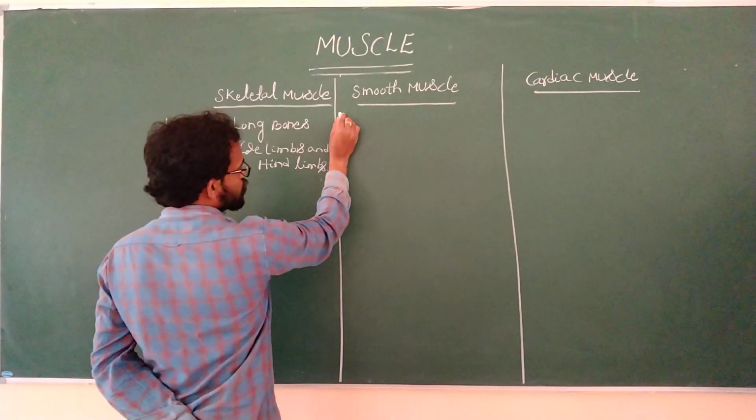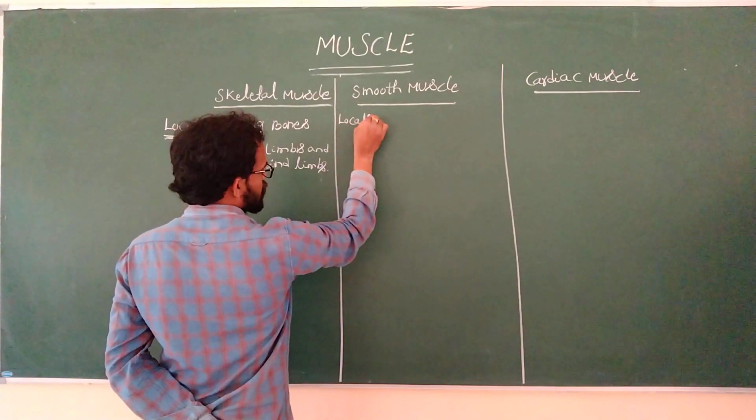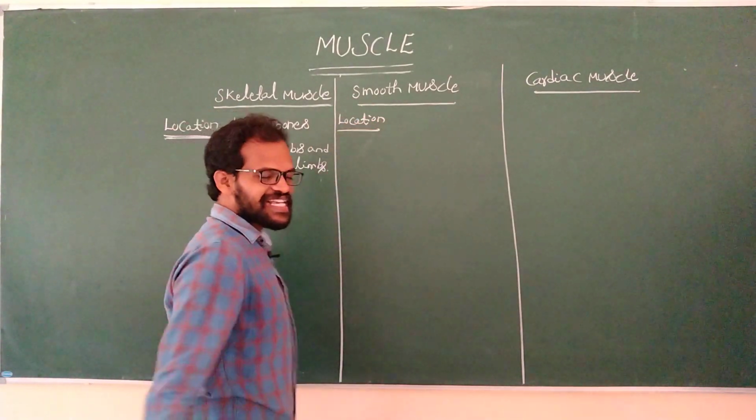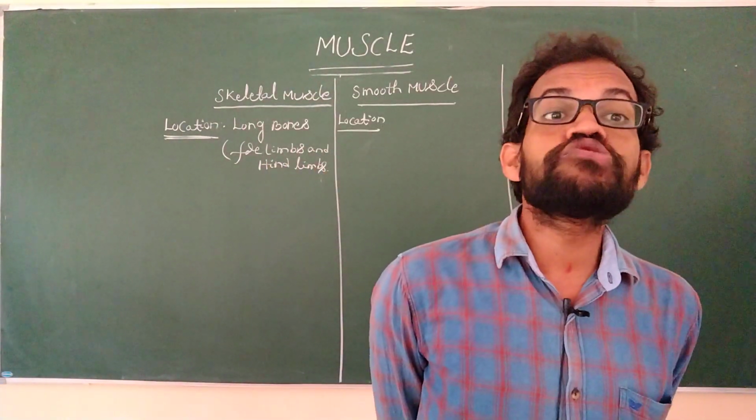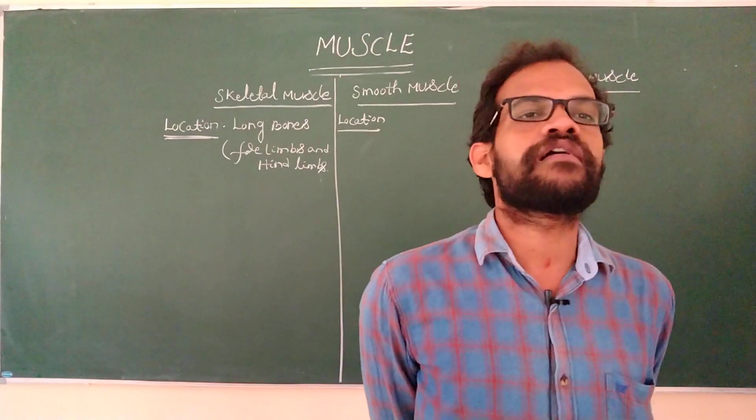The location of the smooth muscle: the name itself has a meaning. Smooth muscle is located in the smooth organs, meaning visceral organs.